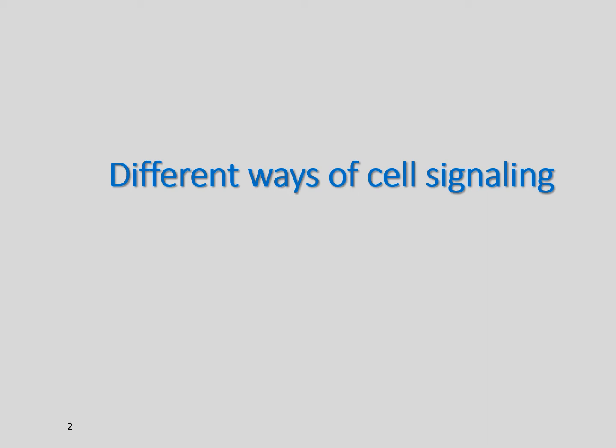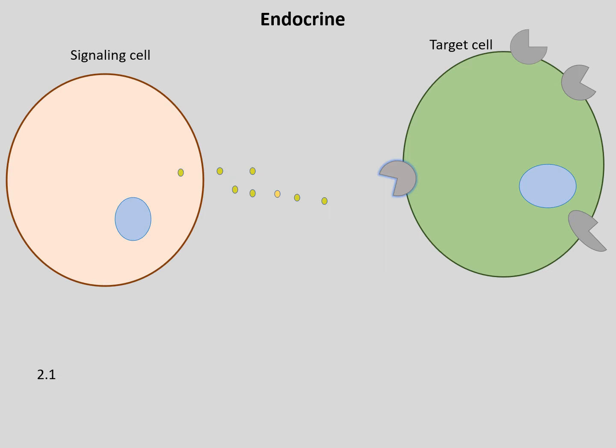Now we'll discuss different ways of cell signaling. The first one is endocrine. In endocrine signaling, the signaling molecules are usually hormones which act on target cells that are present at a far distance from the signaling cells. That is, the signaling cells and the target cells are located far apart. The best example is the hormone, and how hormones regulate different target cells which are present at a distant location.